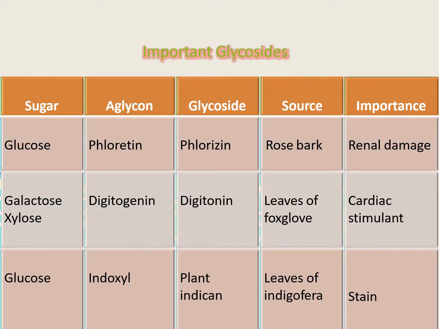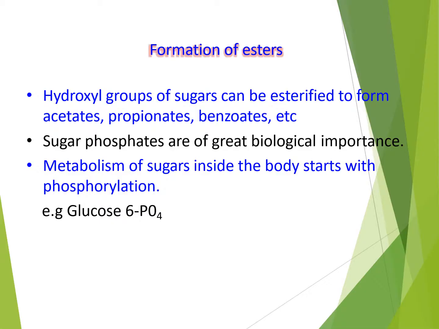So these are some of the important glycosides. For example, glucose gives fluorescein glycoside, whereas galactose or xylose gives digitonin, and glucose also gives plant indican. It is also a glycosidic product of plants.